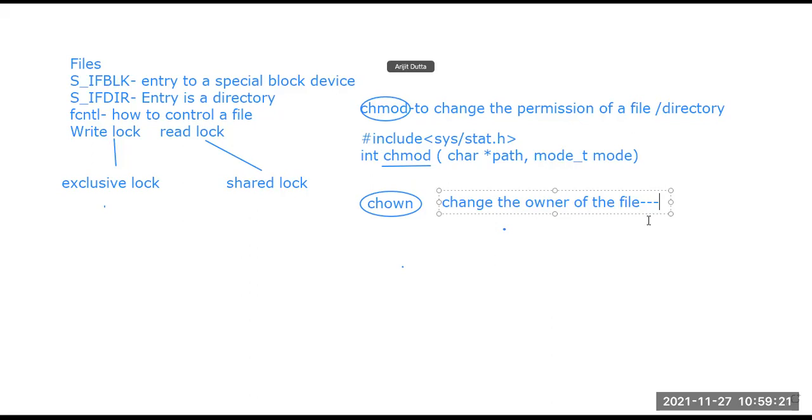So changing the owner of a file requires superuser permission. The chown can be used only by the super admin, who has this system call operation or property.